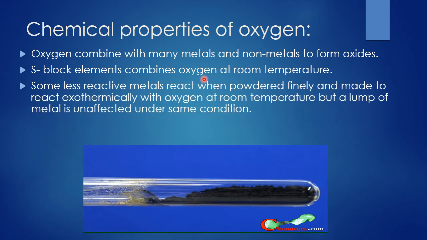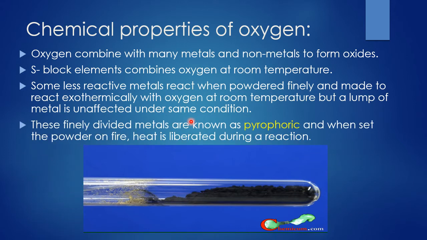Then some less reactive metals react when powdered. Some metals will not react with oxygen easily, so those metals should be powdered and made to react exothermically. When they react, a large amount of heat is liberated. But if the metal is in a lump and not powdered, it will not react with oxygen. These powdered, finely divided metals are called pyrophoric. When the powder is set on fire, heat is liberated during the reaction.